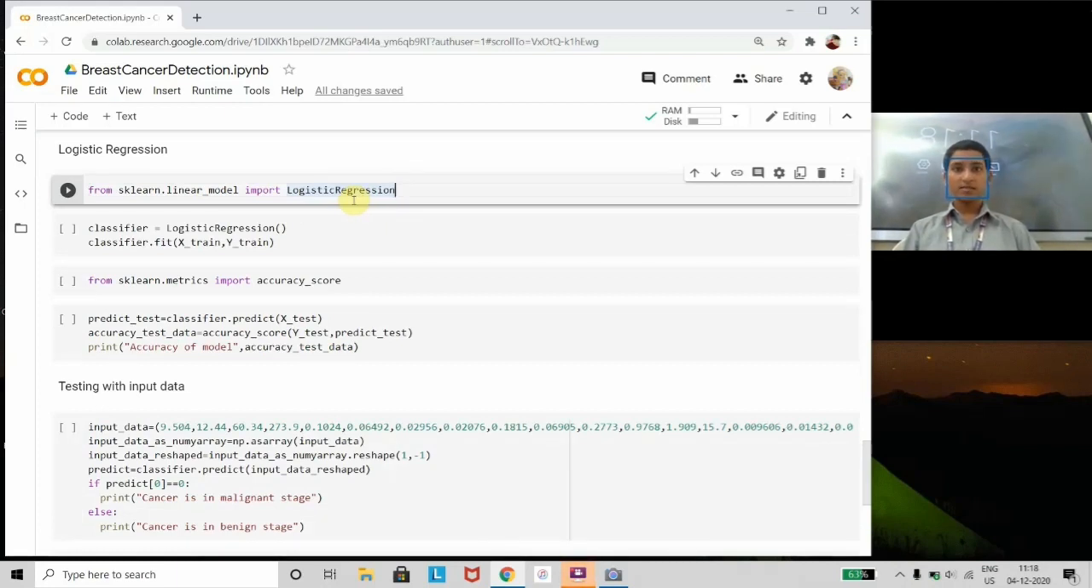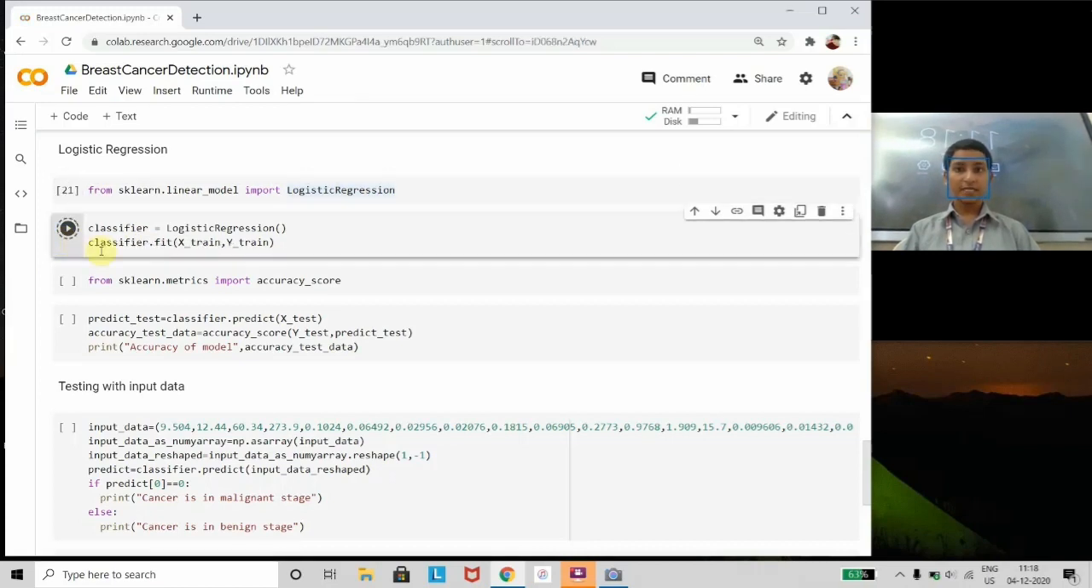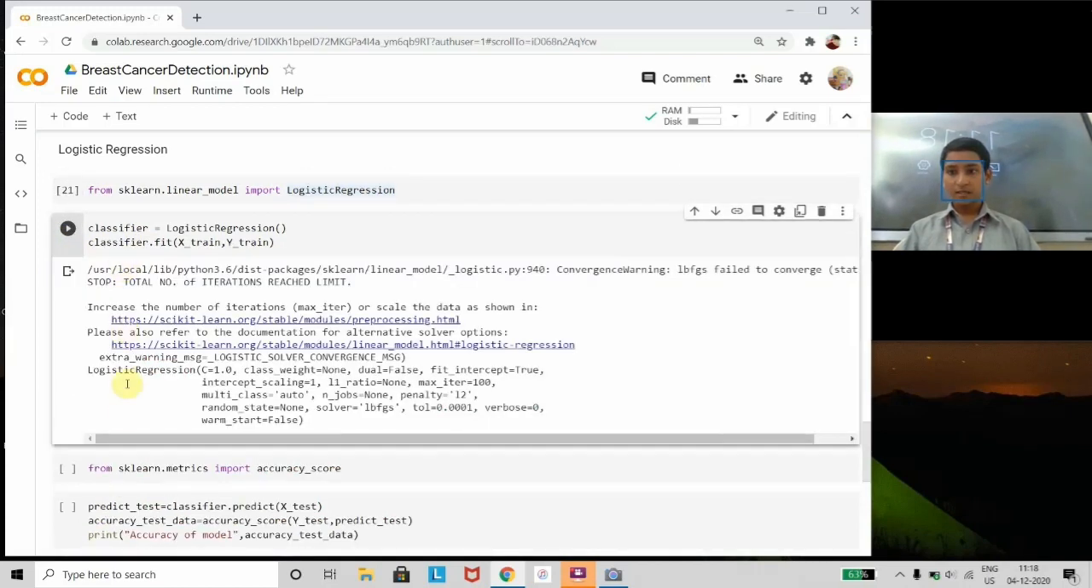As our problem is a binary classification problem, we are going to use logistic regression for it, because logistic regression is a supervised learning model and it is very good for binary classification problems. As you see here, logistic regression is used to train our model and the fit method is used to train the model. And as you see, our model is trained.